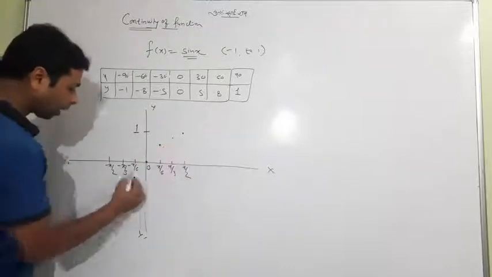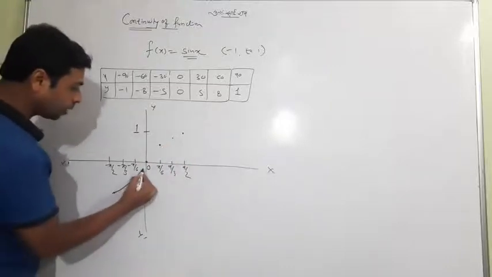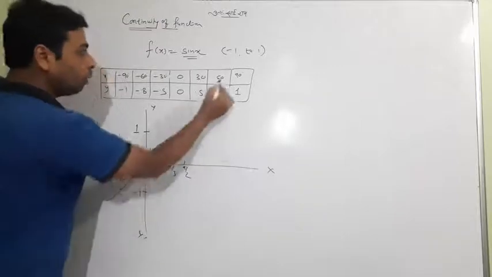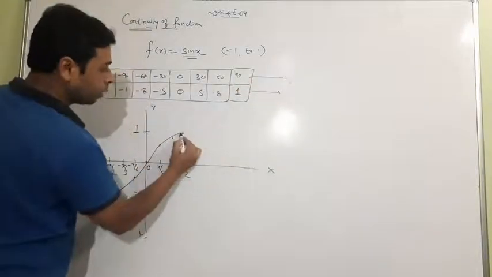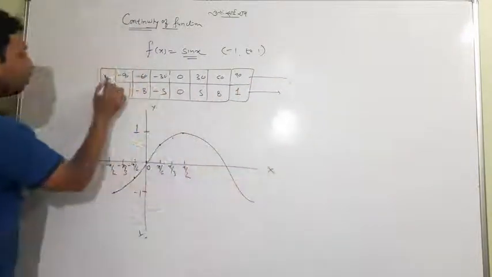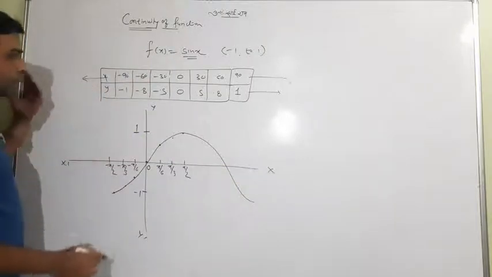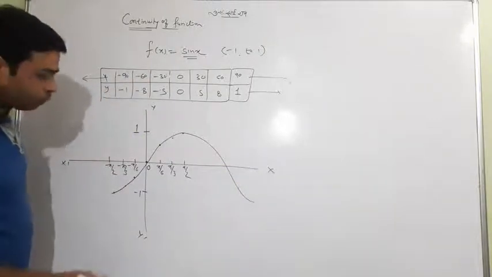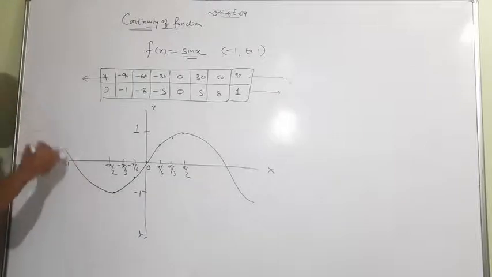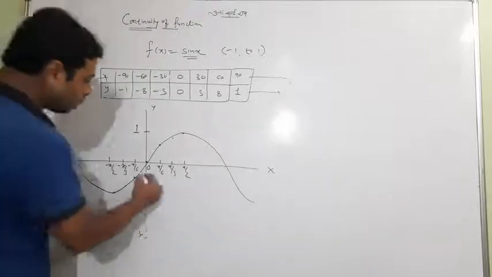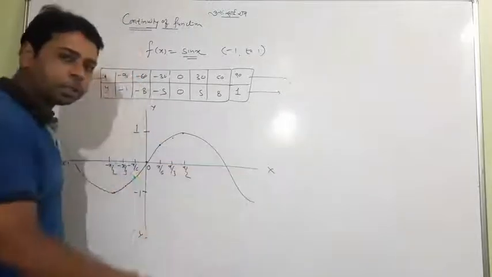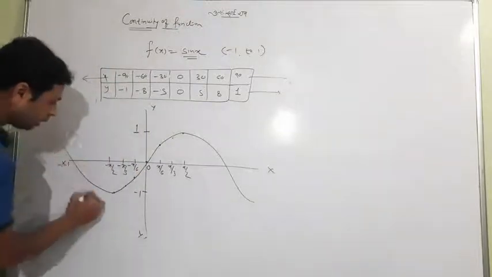So while making the graph, I will feel that this is the graph. When you exceed some angles, it will go like that. And when you again go in the left direction, exceeding some angle in the negative direction, you would have a graph like that.